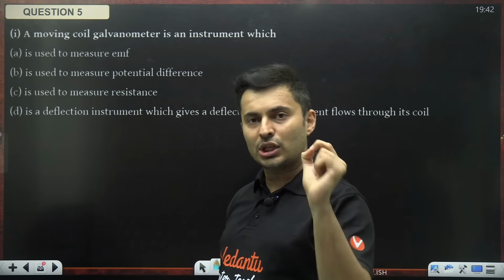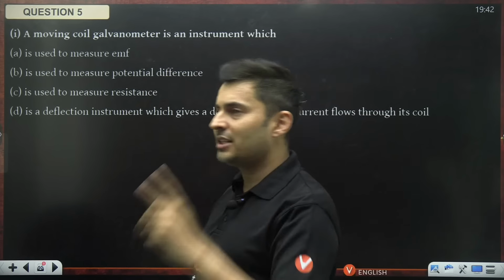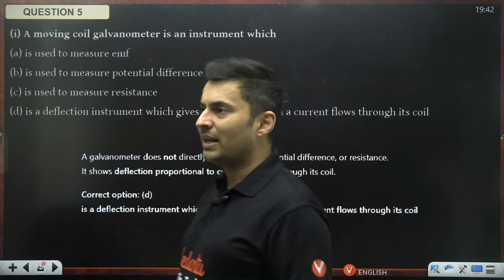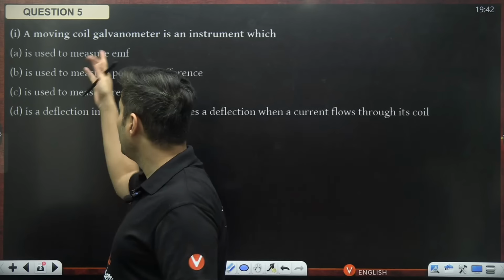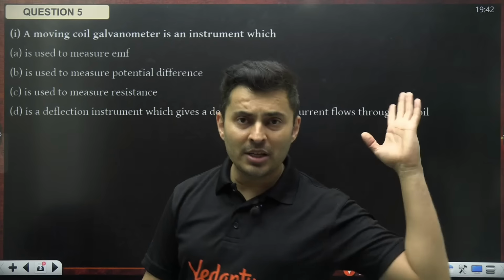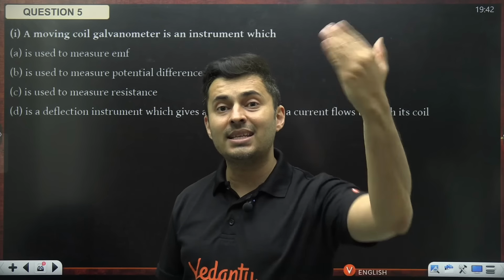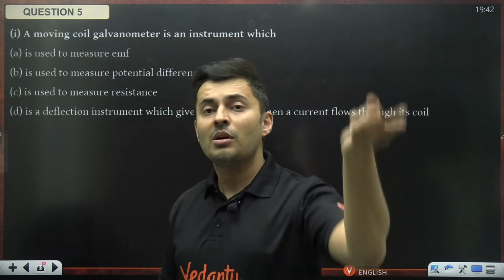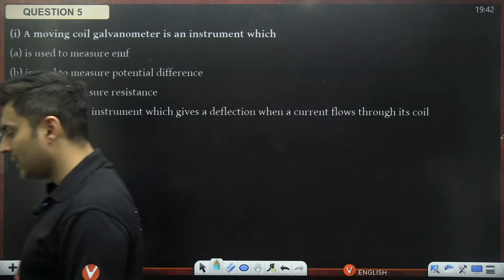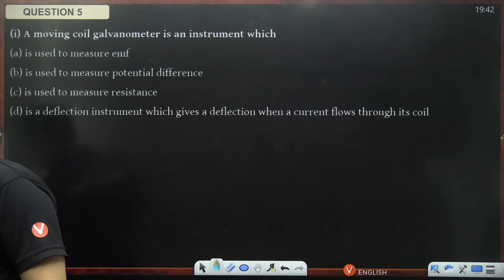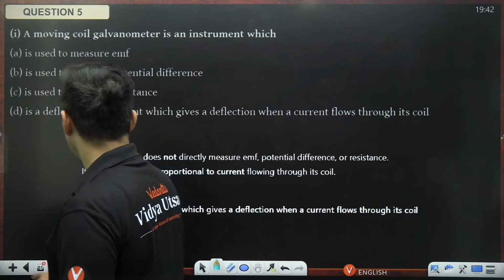What does it actually end up measuring? It always measures current, a small current passing through it. So it's option D, guys. Yes, it can be used as a voltmeter, it can be used to measure EMF, everything. But that is secondary. That comes from the primary concept of measuring current. So it's basically a current measuring device. Keep that in mind.